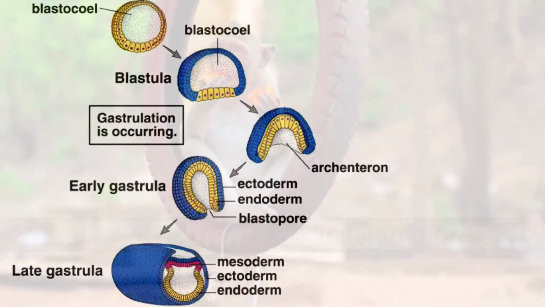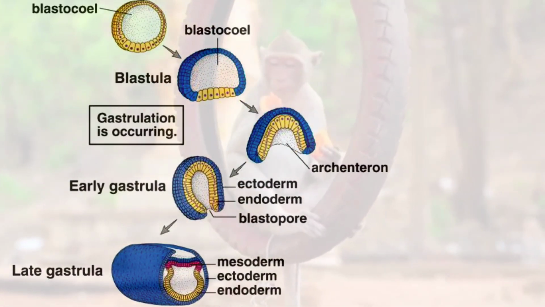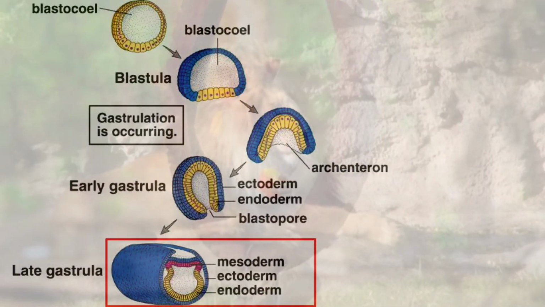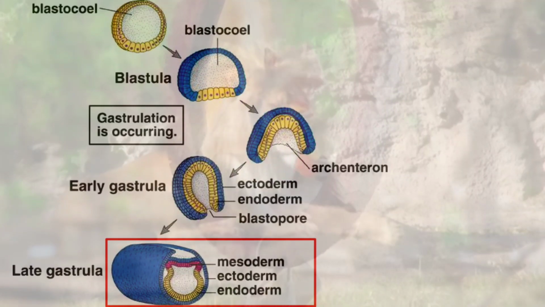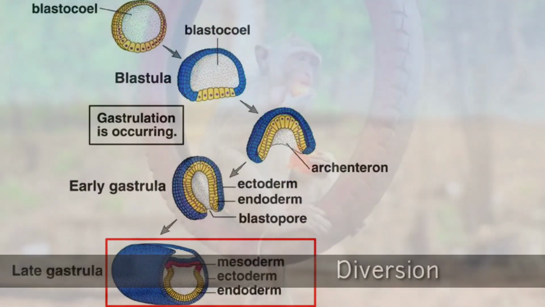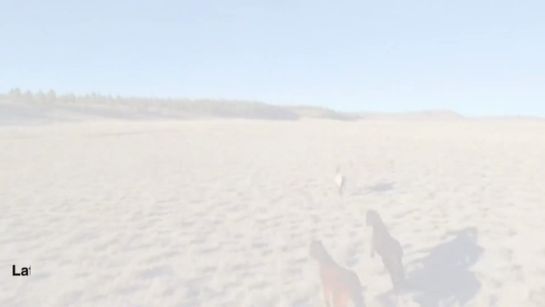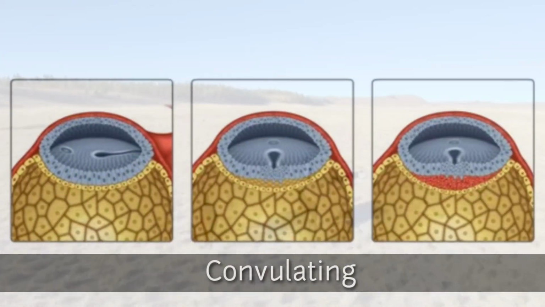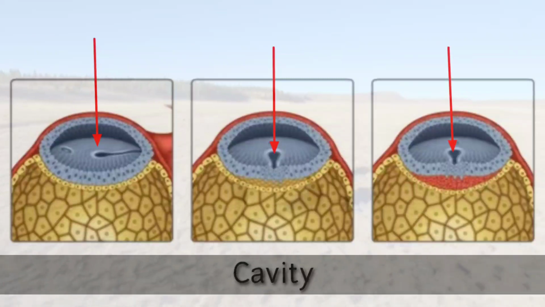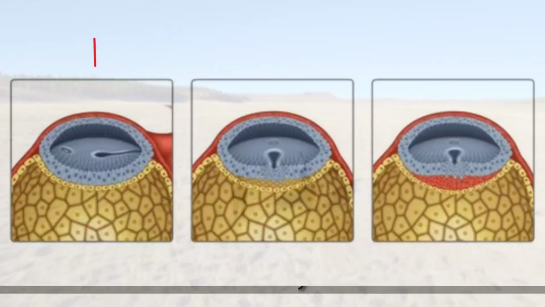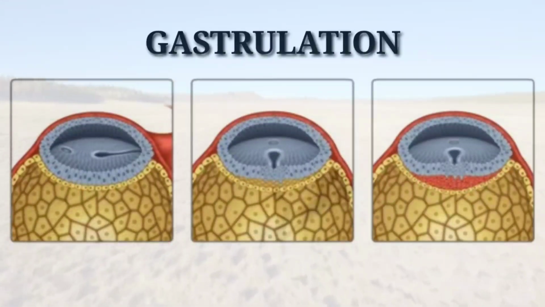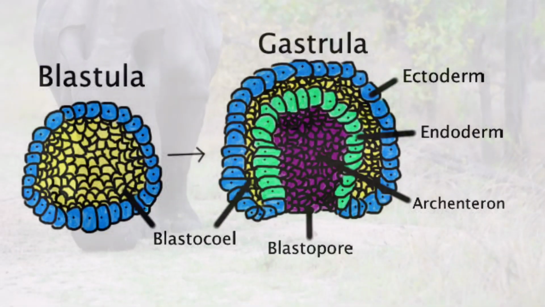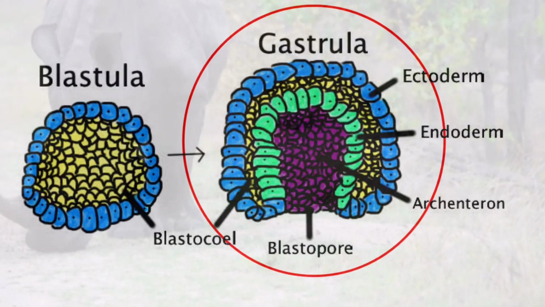Now these cells which have moved inside or invaginated inside the blastocoel start moving away from each other. This process is known as divergence. And eventually they start convoluting or joining back again, forming a cavity. This process is known as gastrulation, and at the end of this process, the structure that is formed is known as a gastrula.